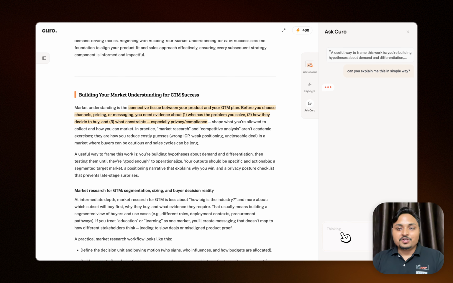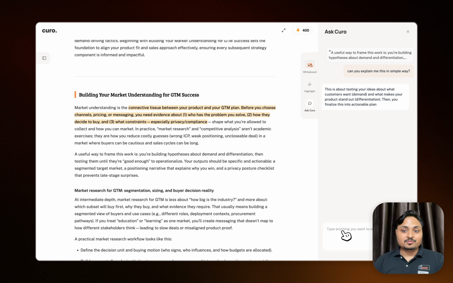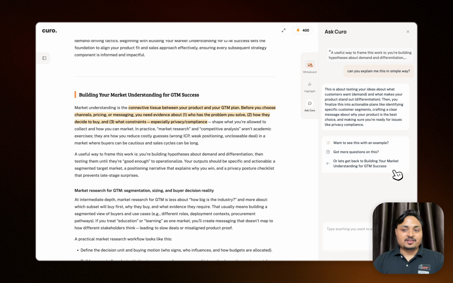So using this as a context and the whole resources, now Kuro can respond to you in a simpler way, where you can ask all your doubts and any follow-up questions. You don't have to go outside this platform, or give the links to ChatGPT or Perplexity and ask questions repeated times, and it never loses the context.